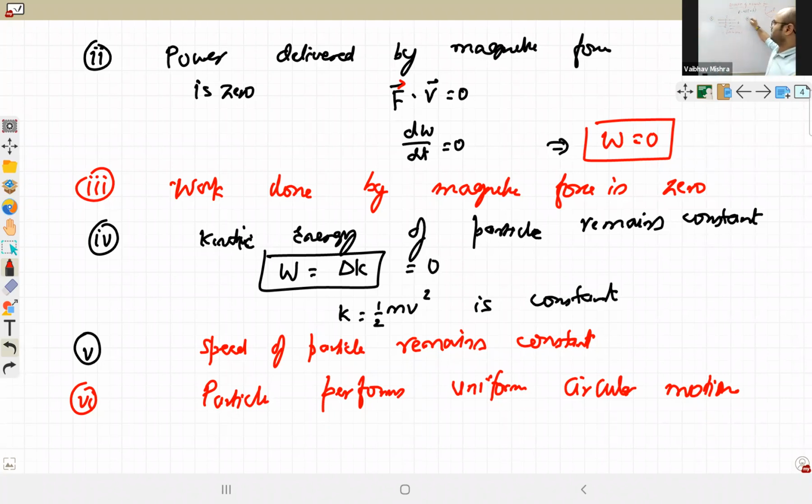Second situation. This is the exercise we are doing for finding the direction of magnetic force. The magnetic field is into the plane; the cross symbol is for the magnetic field. The velocity of a positive charged particle is going up. Use Fleming's left hand rule. That will be the most preferred one to find the direction. I'm just drawing the different situations. You use your own hand, and then we will check. We will verify the answers.